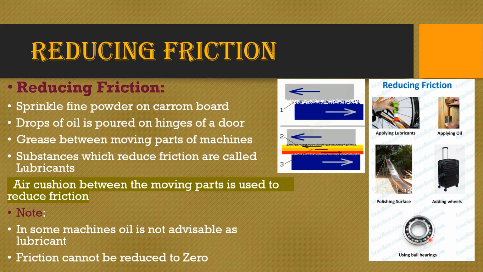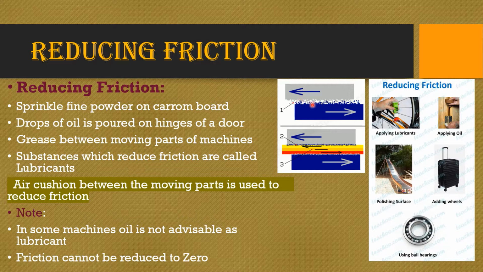Here we can see ball bearings, which are used to reduce the friction. Wherever rollers are used, the amount of friction is very less. So you can see that even in our luggage bags, wheels are added so that we can easily roll them. What about the slides? The slides are polished so well so that there is a smooth slide over them.